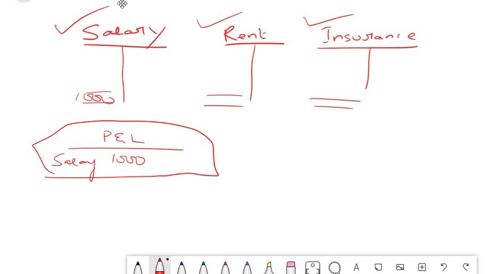So in order to reduce that burden, a ledger account is opened for each individual account or each individual purpose: for salary, for rent, for insurance, for sales, purchase, every account, name it, and you have a ledger account for it. The purpose of a ledger account is to keep track of all the expenses of that particular nature in one single account, and the final balance goes to your profit and loss or balance sheet. So that is the main distinction here between a journal and a ledger. Hope this is very much clear to you.